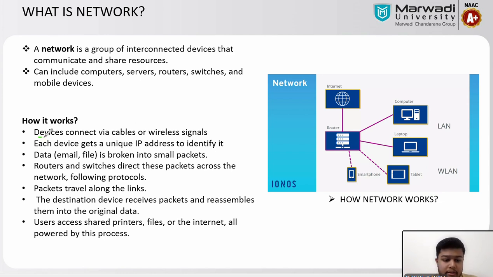Devices are connected via cable or wireless signal. Each device gets a unique IP address. Data is broken into small packets and those packets go to the router and switches. Router and switches direct these packets across the network following protocol.